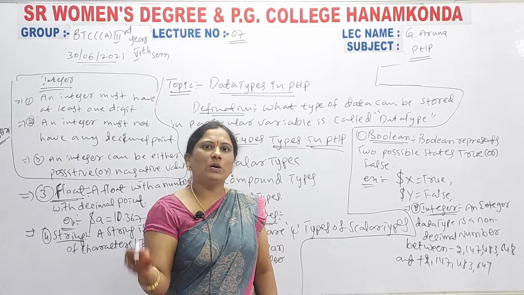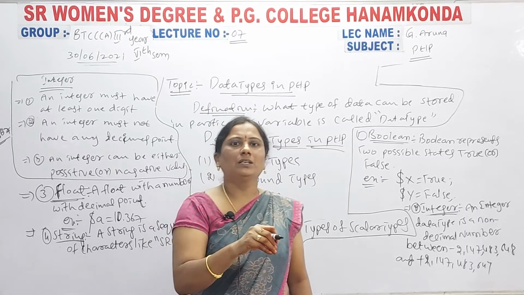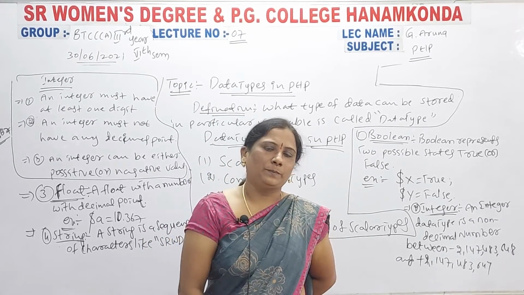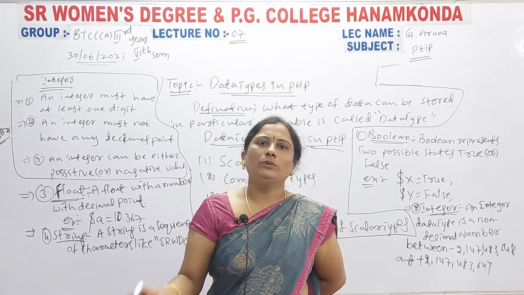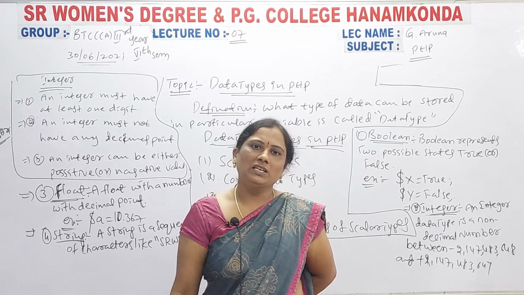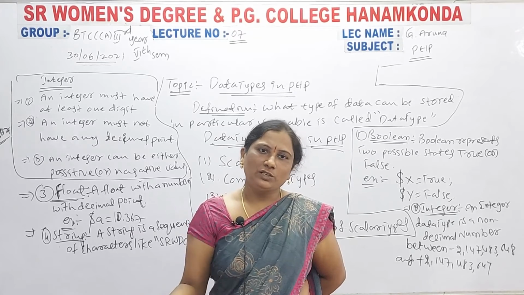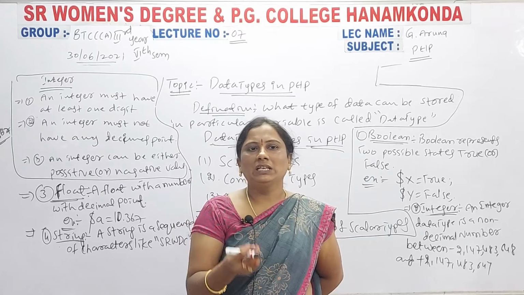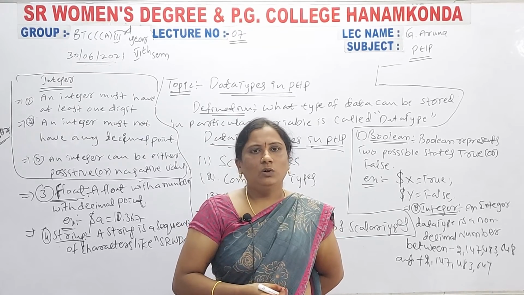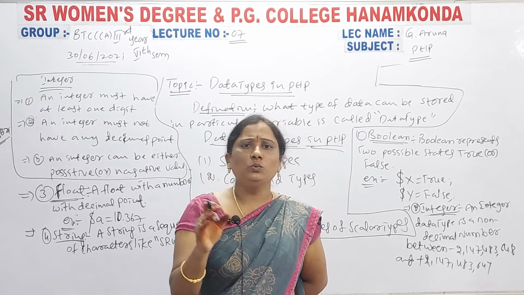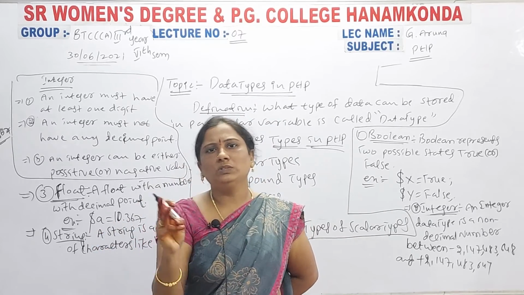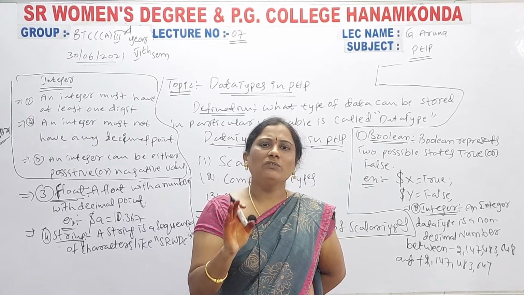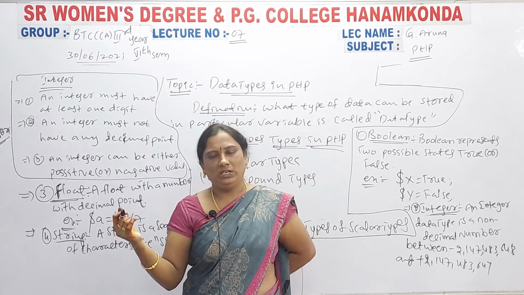In programming, to declare string variables you have to use the string data type. For integers, you use the integer data type, meaning positive values, negative values, or any numeric values. Float means you declare decimal values. Boolean means you can enter either a true or false value, only two states of representation.